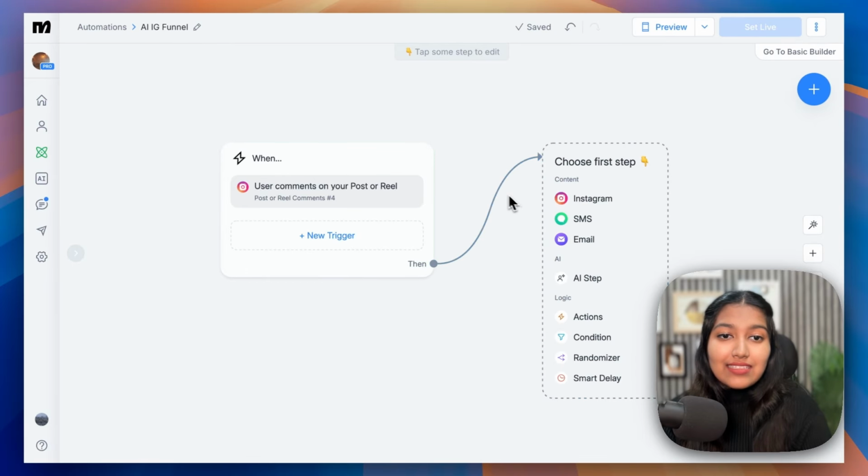Now we need to go ahead and set up the rest of the flow. So now I'd like to set up the part where I'm going to verify if they're following the account or not before we give them that free resource. Now it's up to you if you want to skip this part and give the resource to everyone, but I'm still going to show you how to build that flow.